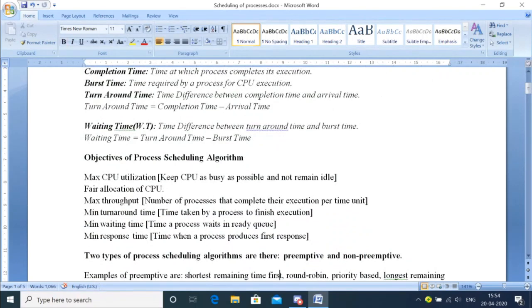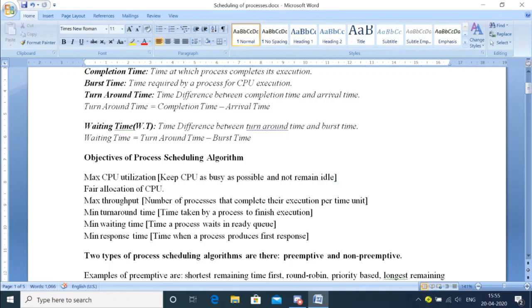Otherwise, why are we using them? So the aims or objectives of using the process scheduling algorithm. First is maximum CPU utilization. When I say that, what does it mean? It means that the CPU should always be busy. It should not be idle at any point of time. So we have to see that the algorithm that we pick should keep CPU utilization very high.